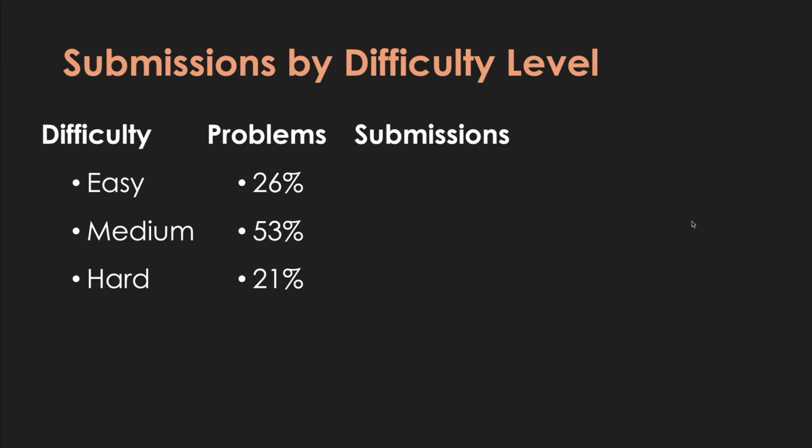And then submissions show you where people are actually focusing their time, because they're actively submitting those. So you have 36.5% of submissions that are easy, 51.4% of submissions are medium, and 12% of submissions are hard. So a lot of people are really focusing their time on that medium tier with 51.4% of submissions. I know there are more medium questions, but still, people would still choose to solve the easy questions, right? So we do see a lot of submissions in the medium and not so many in the hard.